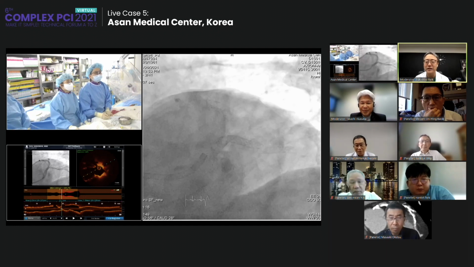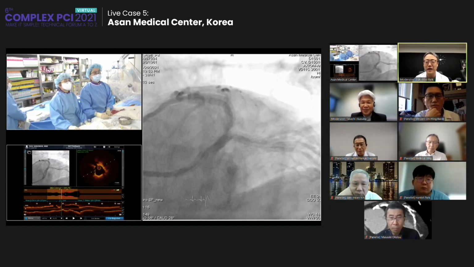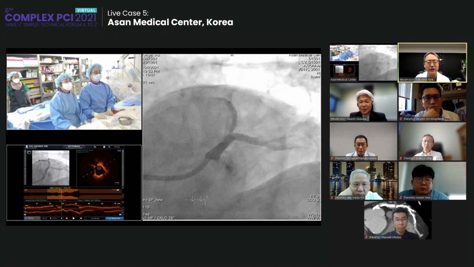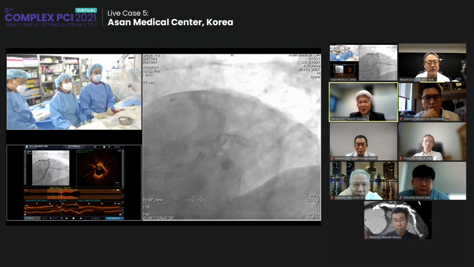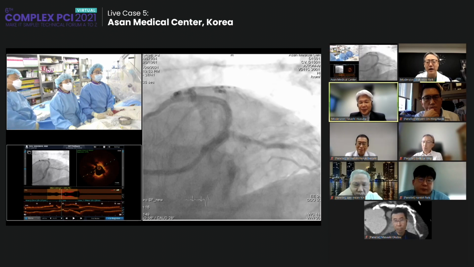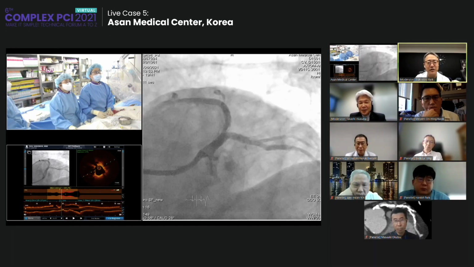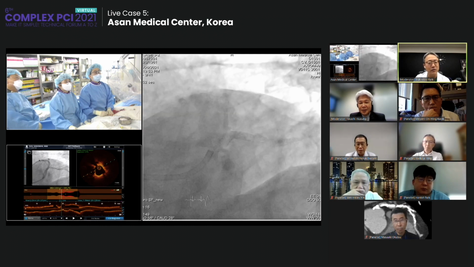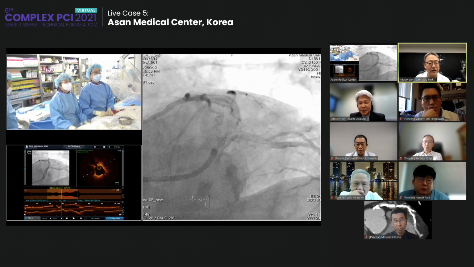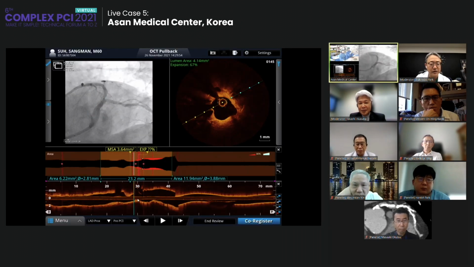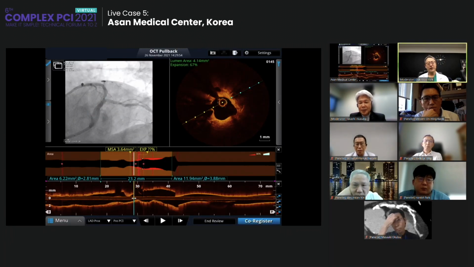Okay, so at this moment, we will have a discussion time. Dr. Akasaka, what do you think? Was the LAD FFR 0.6? It was, yes. But the lumen area at the LAD ostium is not that severe. It seems like 4.0. Did you measure the lumen area at the LAD ostium? The narrowest portion was 3.6. Can you please show? Yes, here is the automatic measure of the minimal lumen stent area, 3.6.